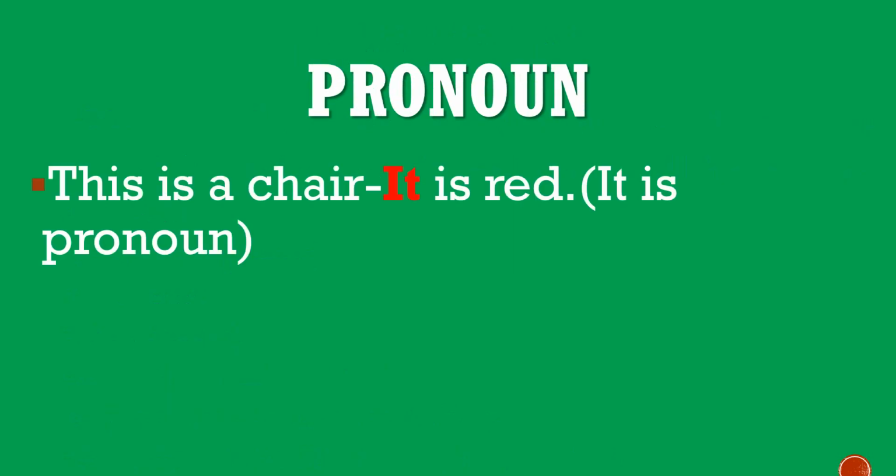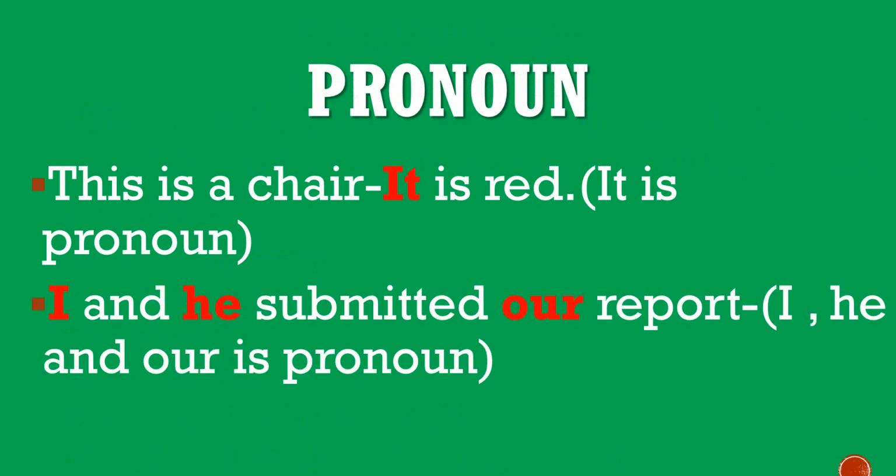For example, this is a chair. It is red. It is a pronoun because we use it instead of a noun. The second example is: I and he submitted our report. I, he and our are pronouns because we use them instead of nouns.